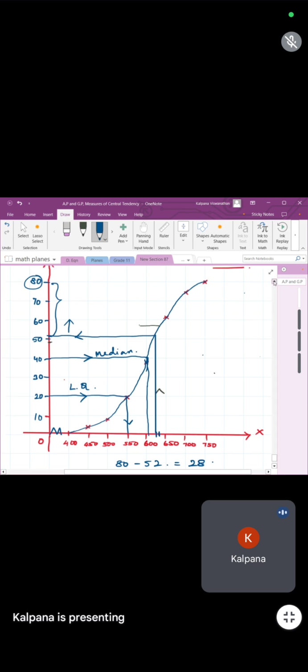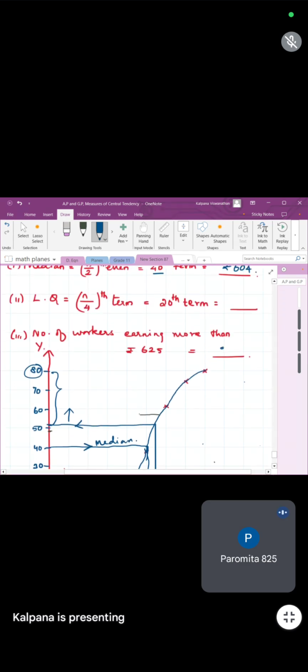If I got 48 workers, it's fine. As far as possible, try to make your lines and graphs accurate. Read the values correctly.